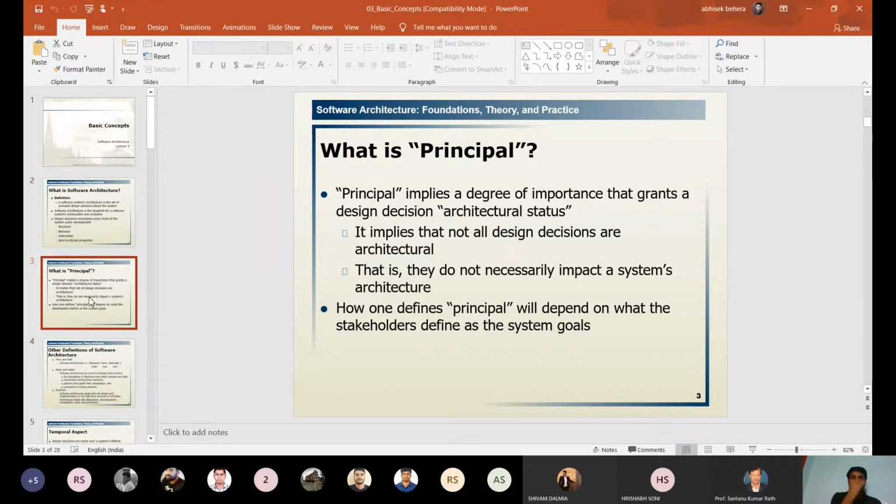So what is the importance? All design decisions are not always architecture. If it is properly documented, then only we can say it is a proper architecture design.